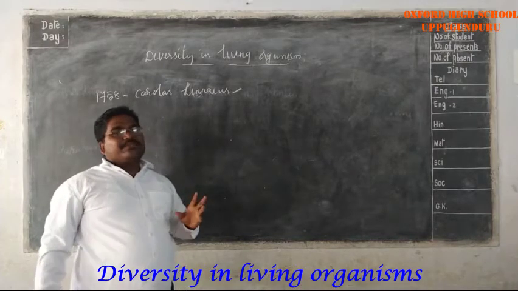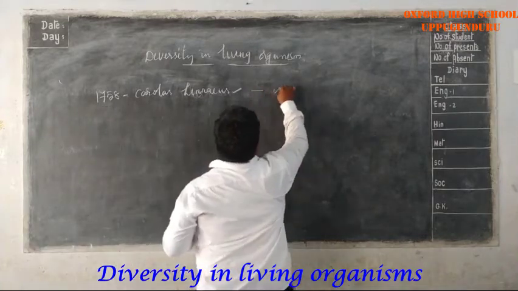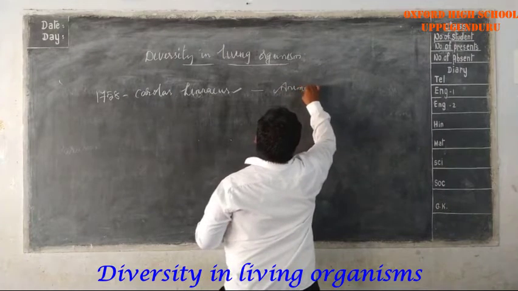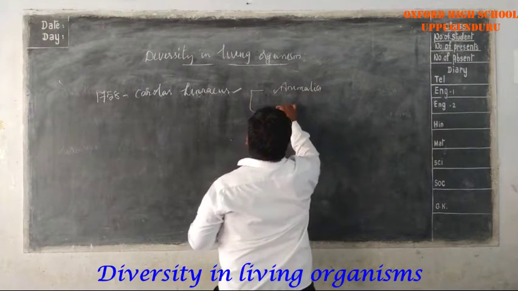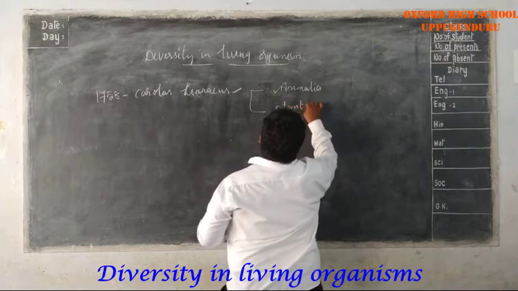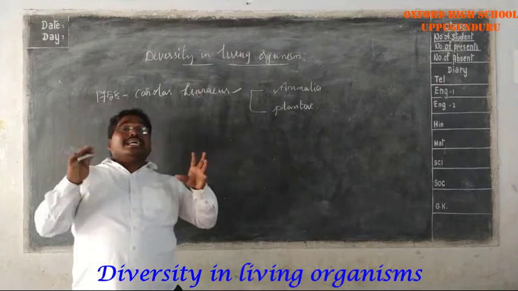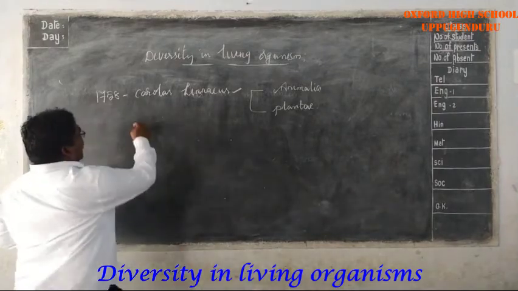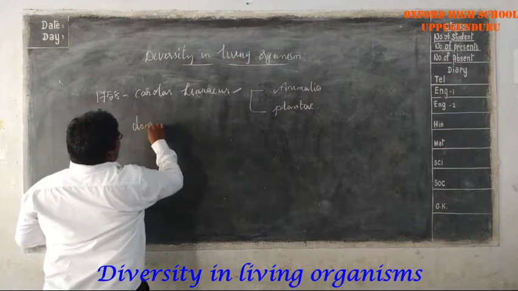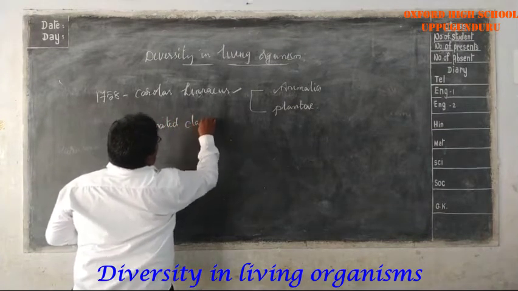Now the classification table. It mainly consists of only two kingdoms: one is Animalia, and the other is Plantae. He mainly explains about these Animalia and Plantae. The classification given by Carolus Linnaeus was a binomial classification.